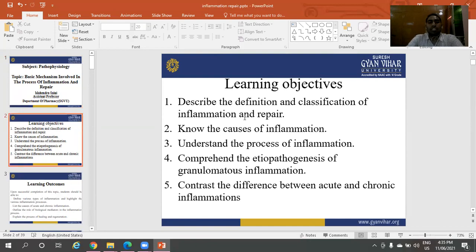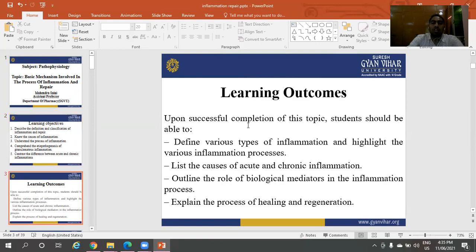Learning objectives: describe the definition and classification of inflammation and repair, know the causes of inflammation, understand the process of inflammation, compare the etiopathogenesis of granulomatous infections, and contrast the difference between acute and chronic inflammation.